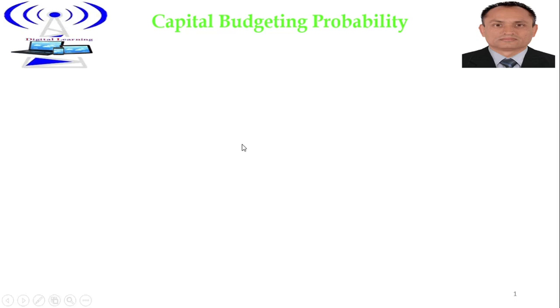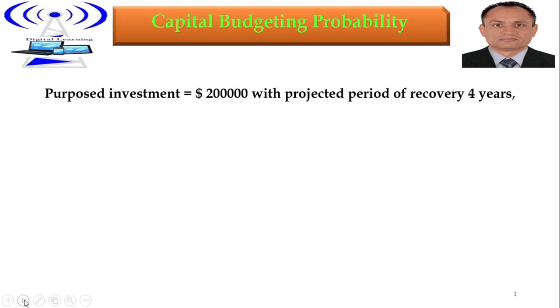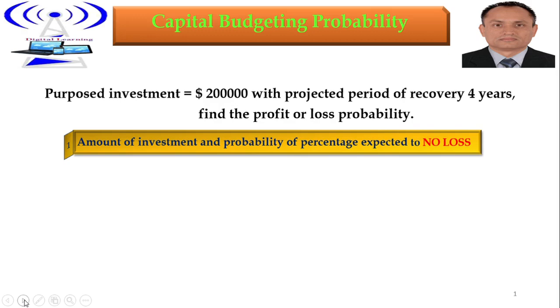Capital budgeting probability: uncertainty of investment decision. Suppose an investment of $200,000 with a project recovery period of 4 years. Find the profit or loss probability. First, the amount of investment and the probability percentage expected to have no loss.